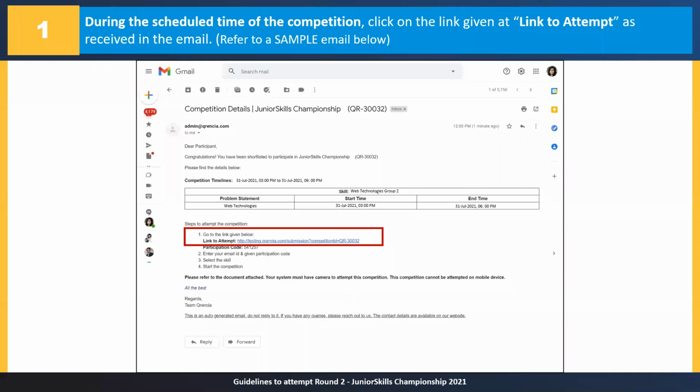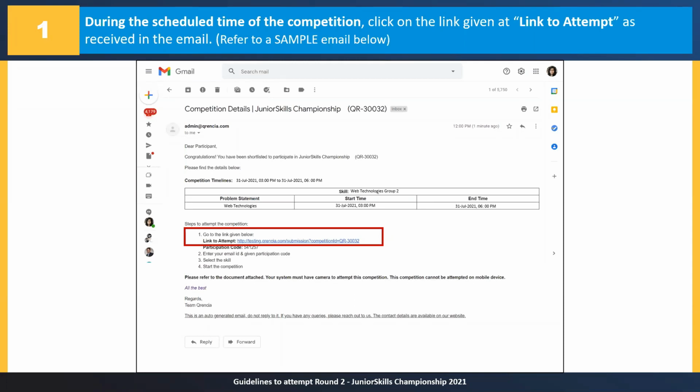If you're not sure of the group that you belong to, it will be there in your emails. Like you see here in the sample email in front of us, the skill mentioned is Web Technologies Group 2. However, if you are a student from 9th to 10th class, you belong to Group 2. If you are from 11th to 12th class, you belong to Group 3. Despite that, if you have any confusion, just check the skill which is mentioned in your email. That is the skill you need to select in the coming steps.